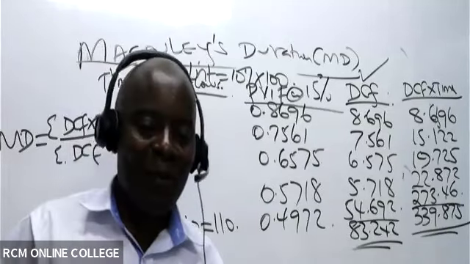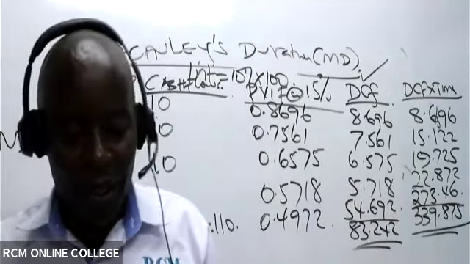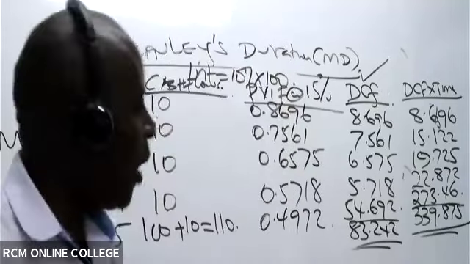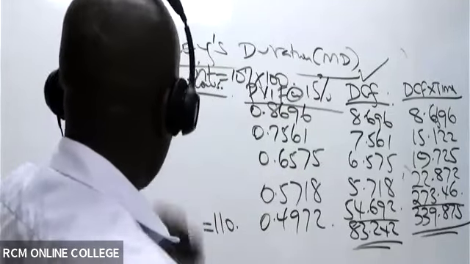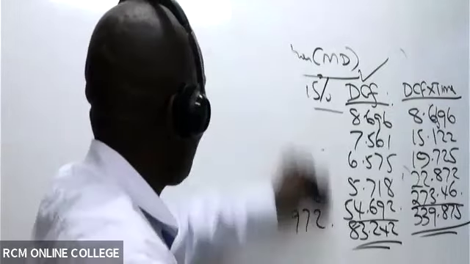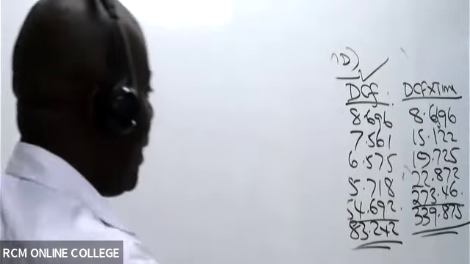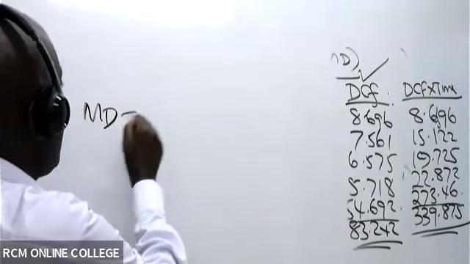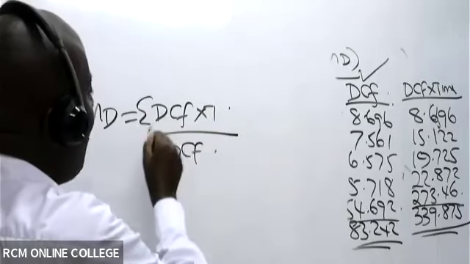All right, if we are together, then go ahead and give me the MD's value, Macaulay's duration. We know that MD is discounted cash flow times time over discounted cash flow summed.